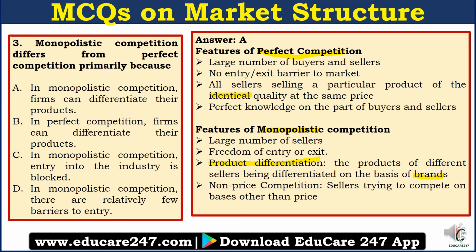And because there is product differentiation, there is non-price competition. Sellers try to compete on bases other than price. They try to compete on the basis of the quality of their products or the features which their product has and other brands do not have, right? So there is non-price competition in monopolistic competition. The first two features are similar, but the main difference is in product differentiation.